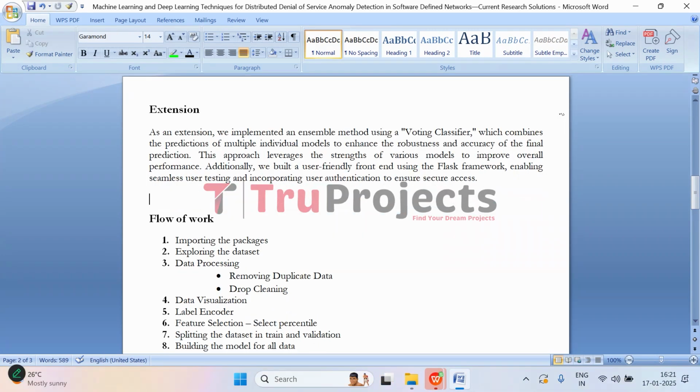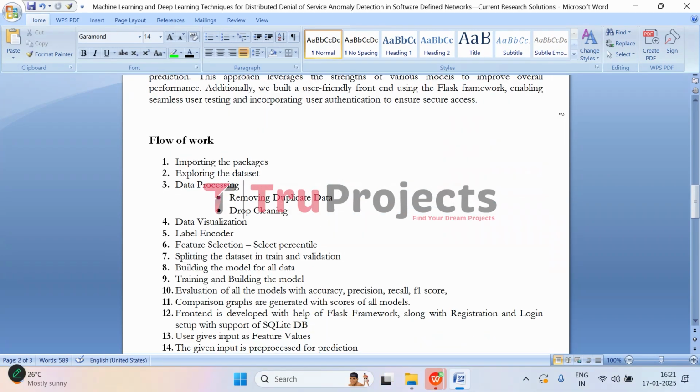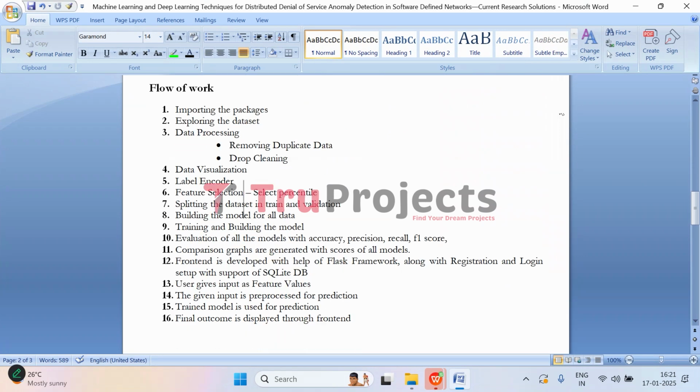And moving on to the implementation, to implement this project, we have followed a set of steps. So let's understand the steps that we have followed. First, we have imported all the necessary libraries and packages that will help us to perform data analysis, machine learning, and build the interface. This includes libraries like Pandas, scikit-learn, Flask, and others.